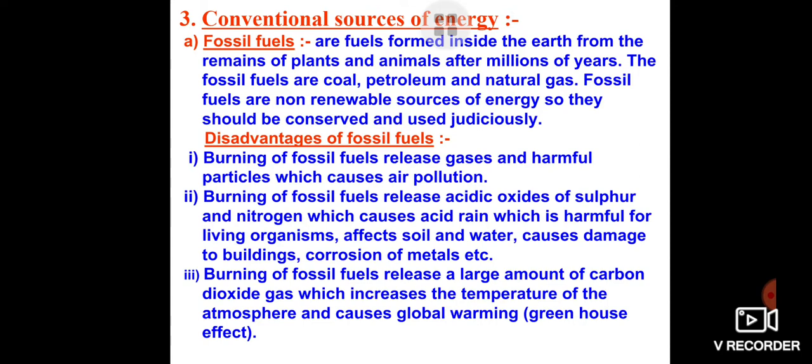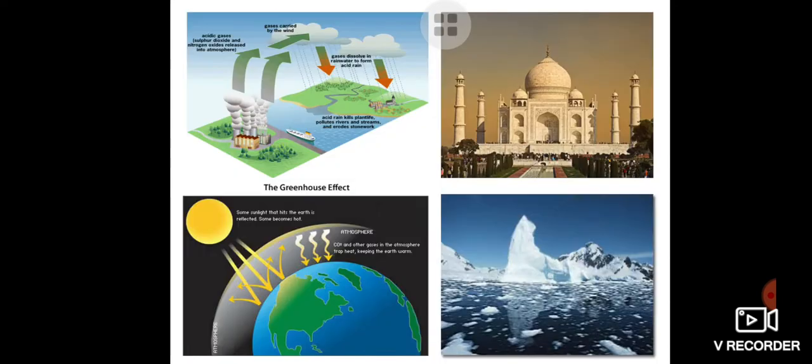Now, what are the disadvantages of fossil fuels? They produce harmful gases. We know that a lot of gases are produced when we burn them. They also produce acidic oxides of sulfur and nitrogen. Because of that, acid rain also came, which is harmful for our body as well as for buildings, plants, everything. Now, it is producing carbon dioxide. When you burn fossil fuel, it produces a large amount of carbon dioxide, which is increasing the temperature of our atmosphere. That means they are responsible for global warming, also known as the greenhouse effect.